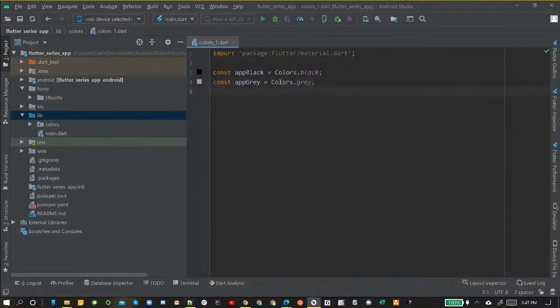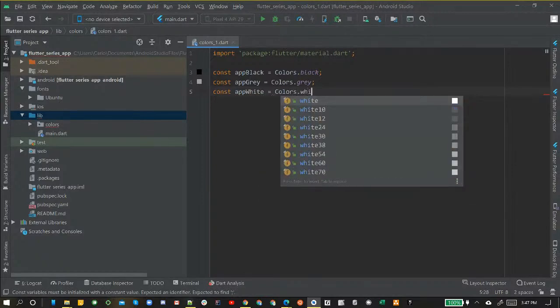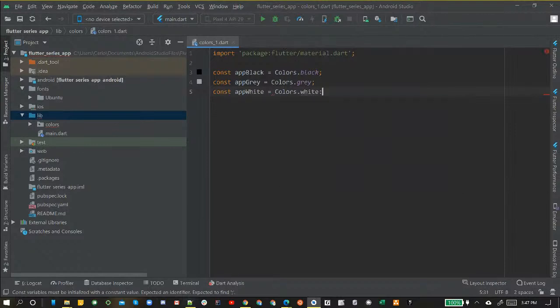Perfect. And then right here, we're going to specify another constant variable. This one we're going to call appWhite, and it's going to call on Colors.white. Semicolon, and so this is just going to be how we're going to be defining these colors as we go through.